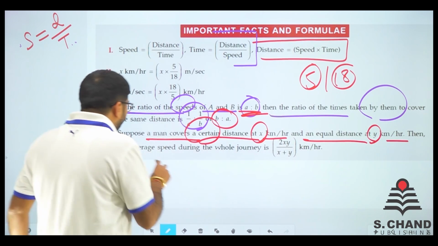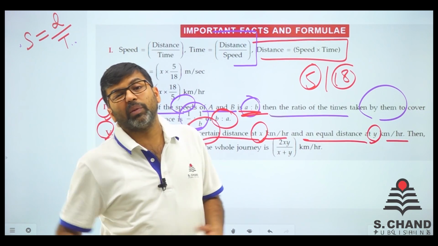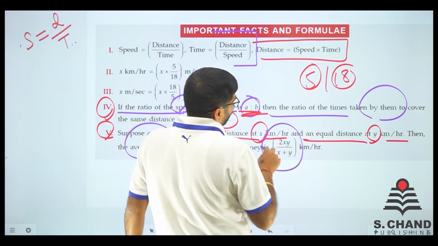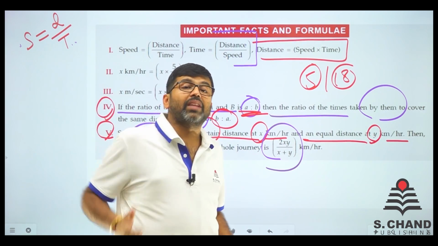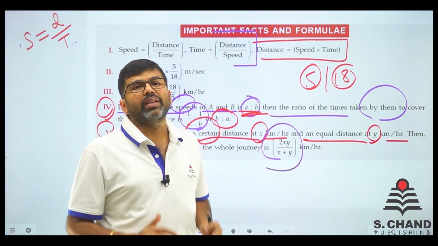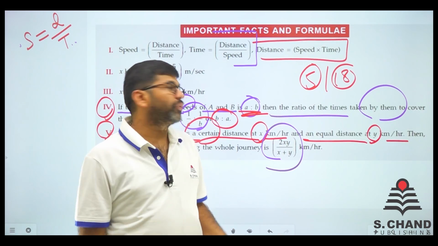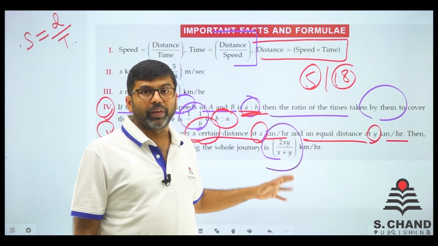Then the average speed यहाँ पे वो नहीं है कि average निकाल देंगे x plus y by 2. No, we have a proper formula for that. 2xy divided by x plus y. Just remember it and the question is done. Directly questions आते हैं exam में, directly. 2xy upon x plus y, that is the formula for the average speed, right?